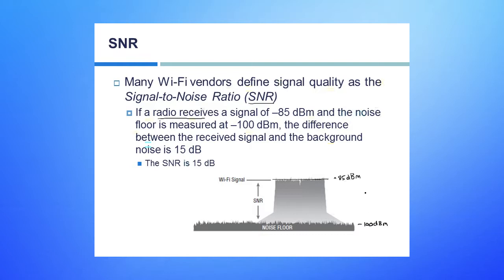and the difference between those is what? Minus 15 dBm? If I did that right in math? Yes, I think so. If I subtract another 15 from 85, I get to minus 100. And so what we would say then is that the signal-to-noise ratio is 15 decibels, which gives us an idea of how it's going to affect the overall quality of the Wi-Fi signal.